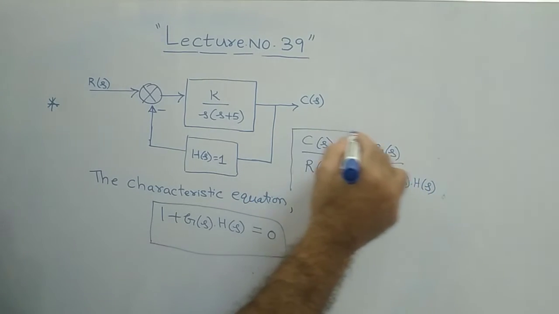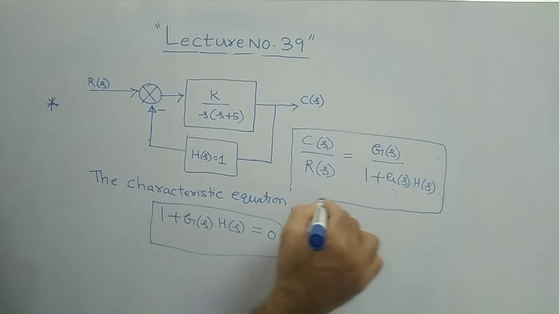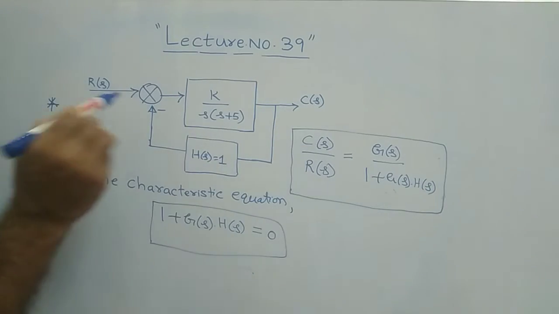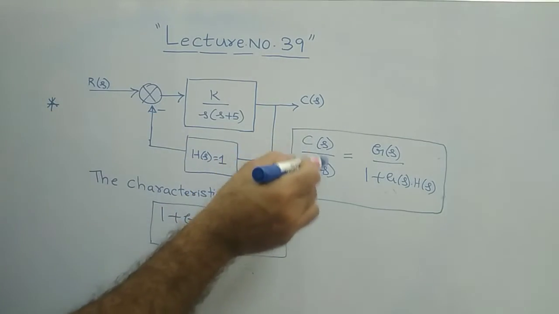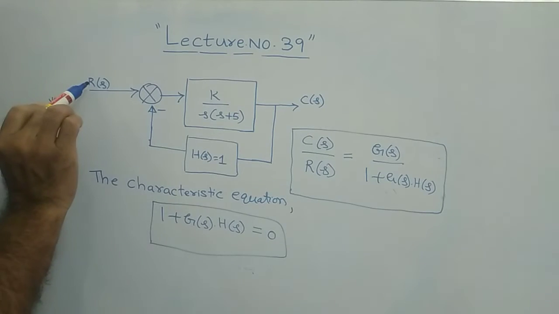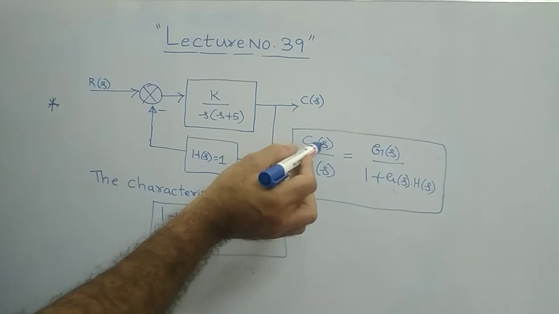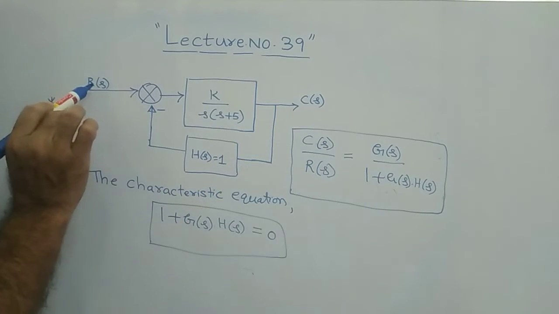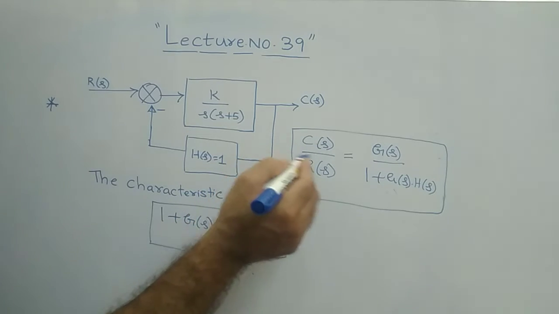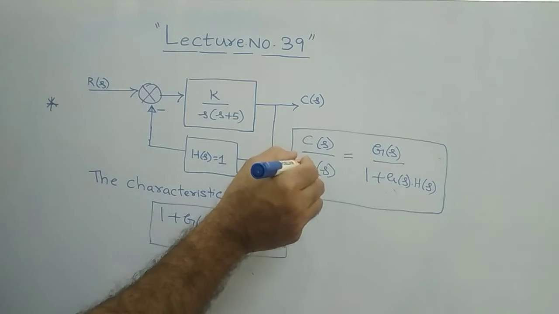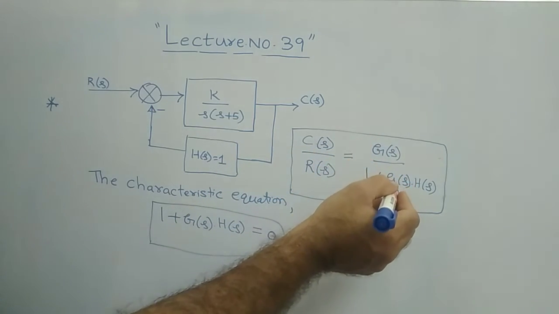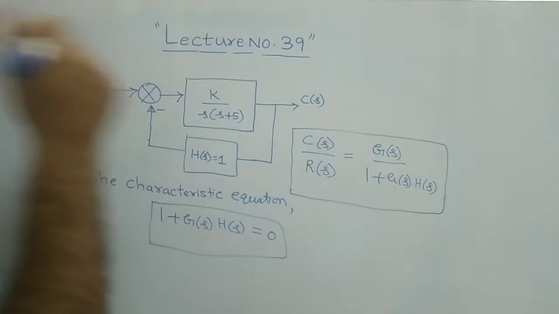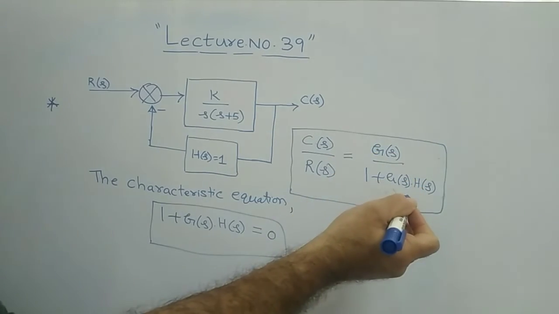For a negative feedback control system, this is the definition. We already know this. For a negative feedback control system, C of S by R of S, output by input, is nothing but your transfer function. That is G of S by 1 plus G of S into H of S. So this is the numerator, this is the denominator.